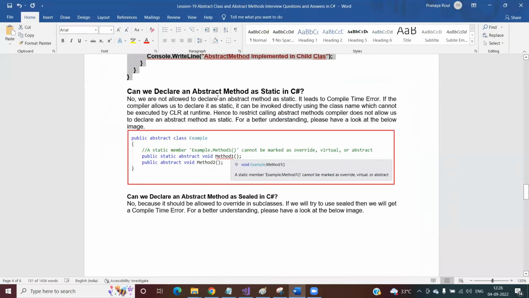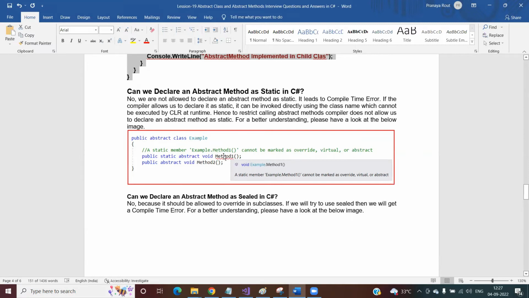Can we declare an abstract method as static? No. We are not allowed to declare an abstract method as static. Why? The reason is very simple. If you declare this abstract method as static, it means you can consume this member directly by using the class name without creating an instance, whether this class has any child class or not, that doesn't matter. I can invoke this method by using the class name.